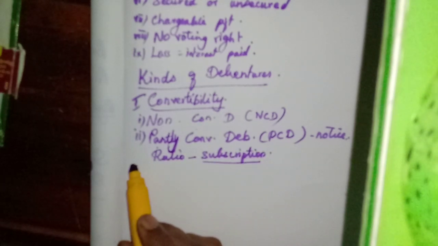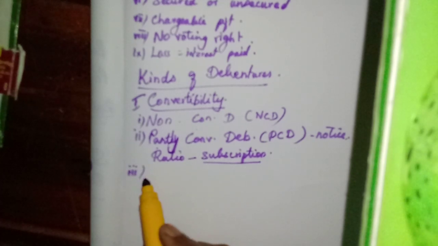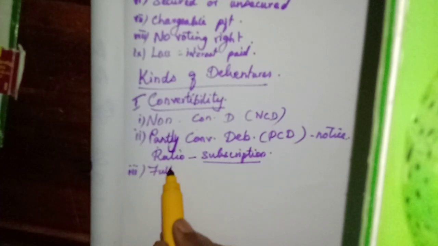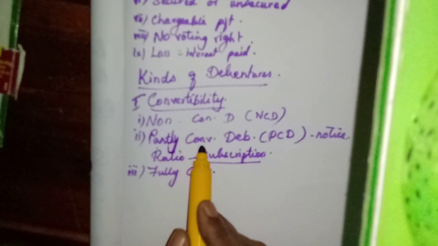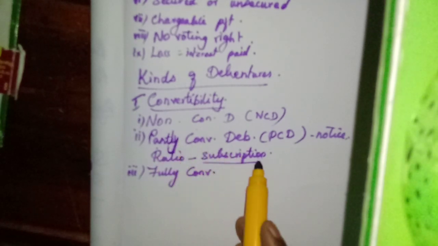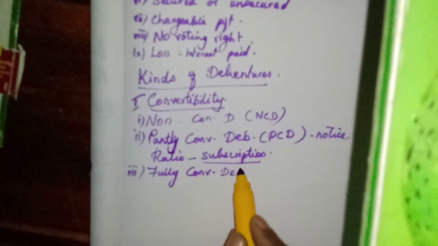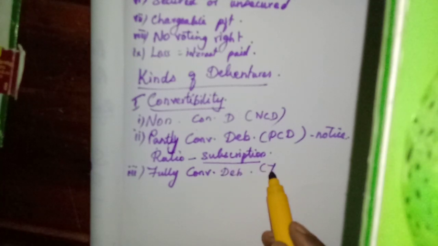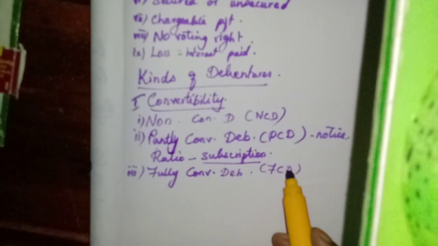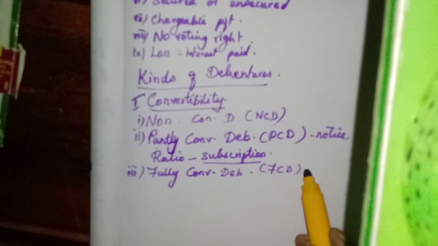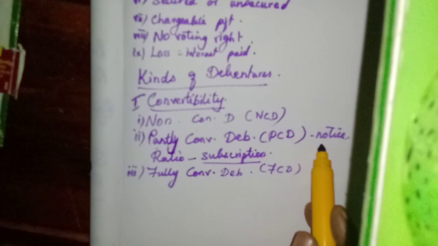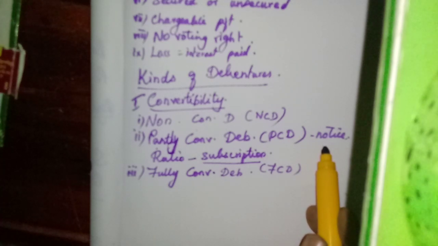The third category is fully convertible debentures. In partly convertible, one part is convertible and the other part cannot be converted. But here they will be fully convertible into equity shares. Here also they have to convert after the issuer's notice.